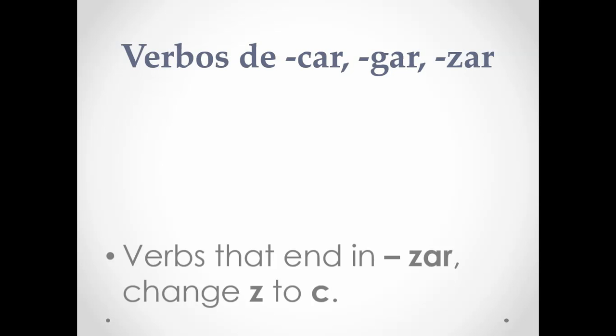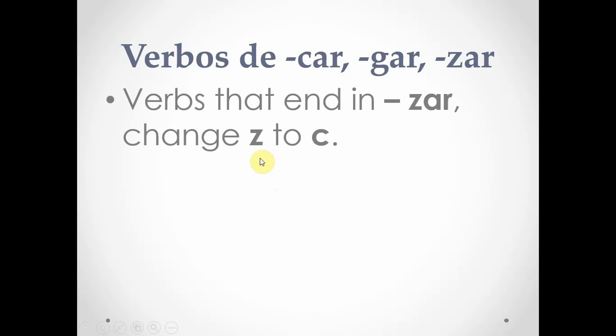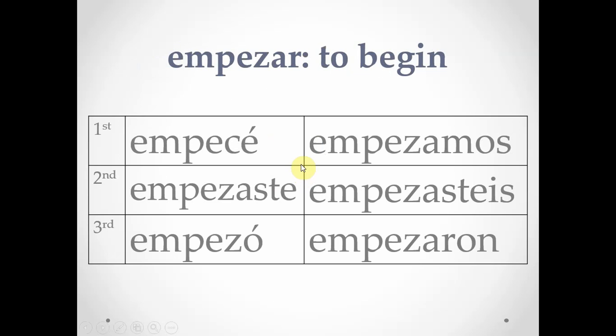All right. Verbs that end in ZAR have a Z changing to a C in the preterite in the yo form. That's just because ZEs don't really happen in Spanish. So empezar, to begin. Z changes to C. Now empezar is also a stem changing verb, and you can see that there is not a stem change in this verb in the preterite tense.